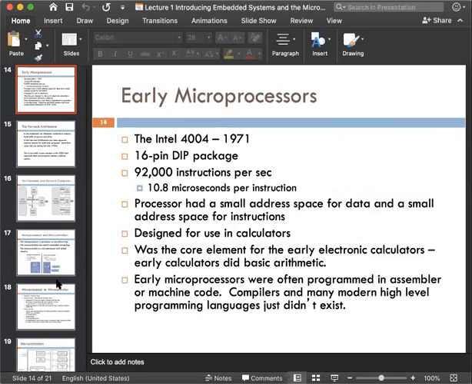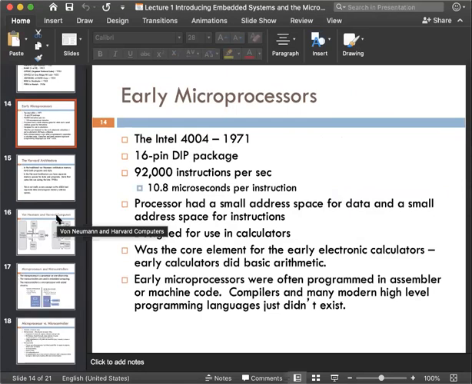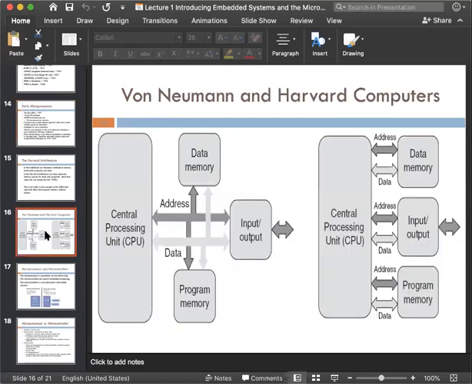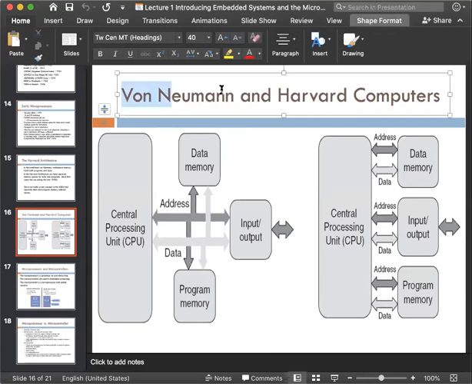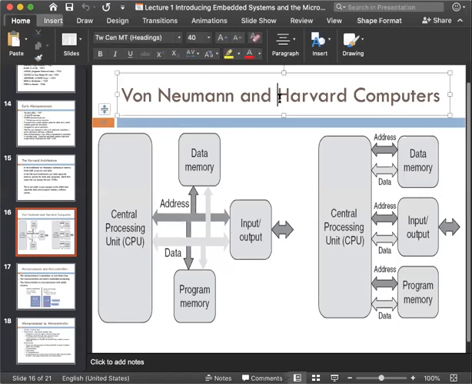Microcontroller was developed after microprocessor. Microprocessor was developed first, then they used the microcontroller. In computer architecture, you already saw the von Neumann architecture. There is another architecture called Harvard architecture. These architectures are also followed by the microcontroller. The von Neumann architecture is the most complex architecture. Now we have developed the Harvard architecture. This is the Harvard architecture.